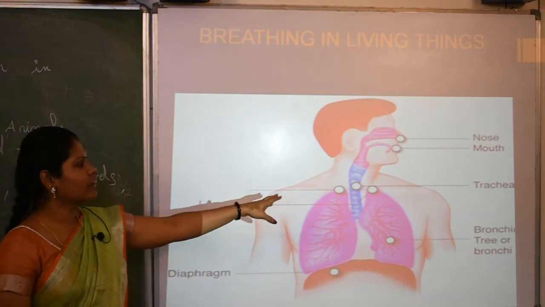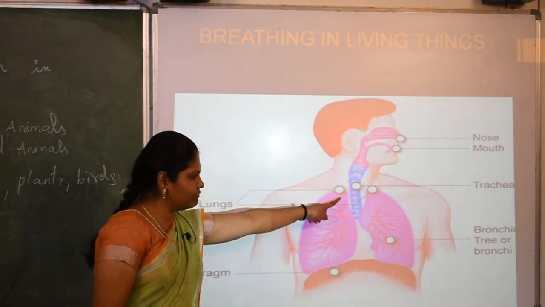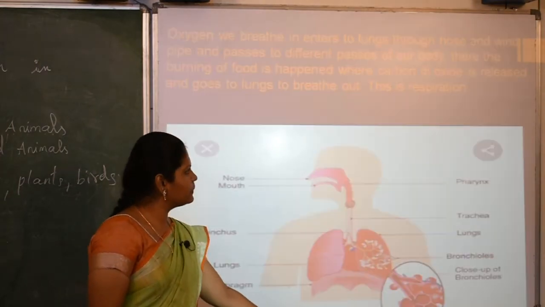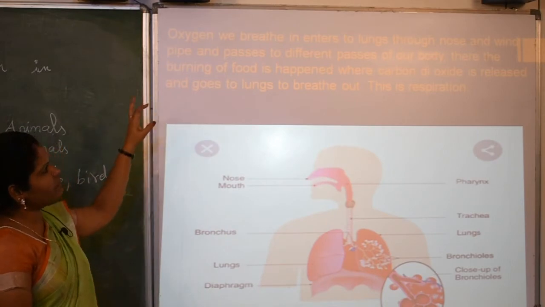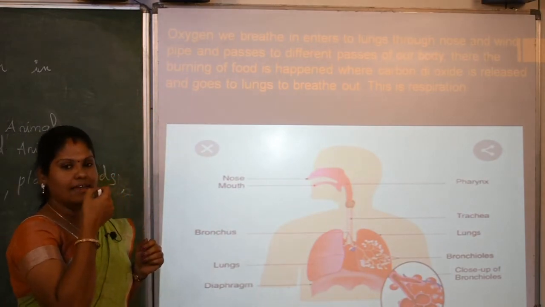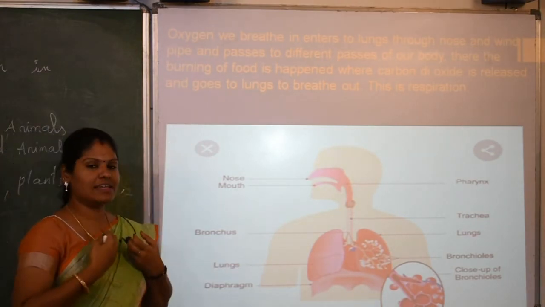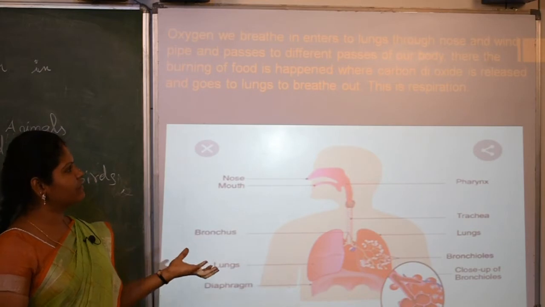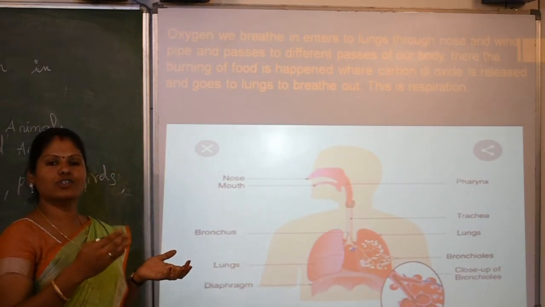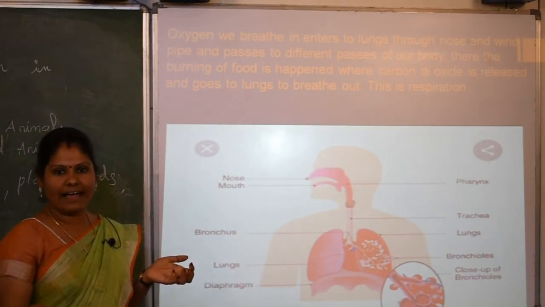So the oxygen we breathe in enters the lungs through our nose and windpipe, and from the lungs it passes to the different parts of our body where the burning of food happens, to be used as energy for all the activities.